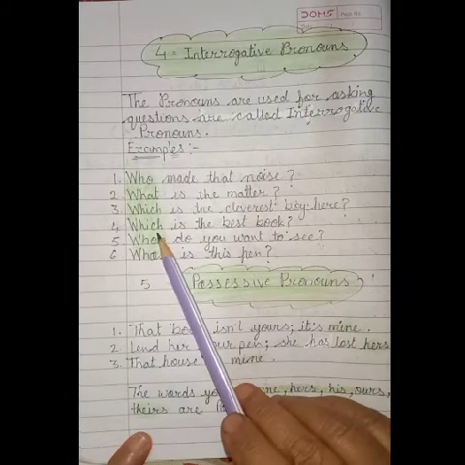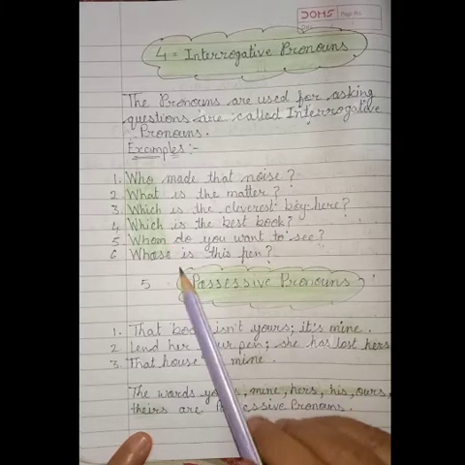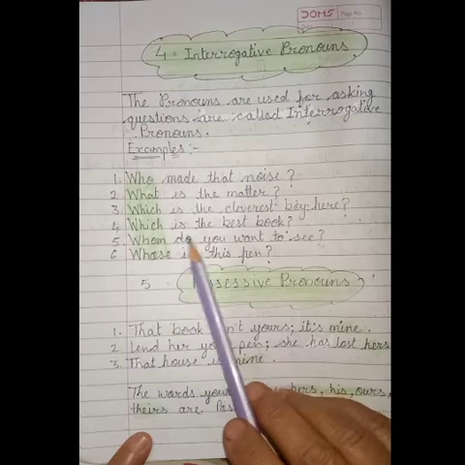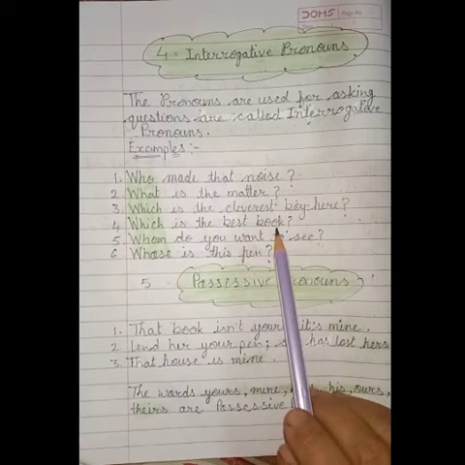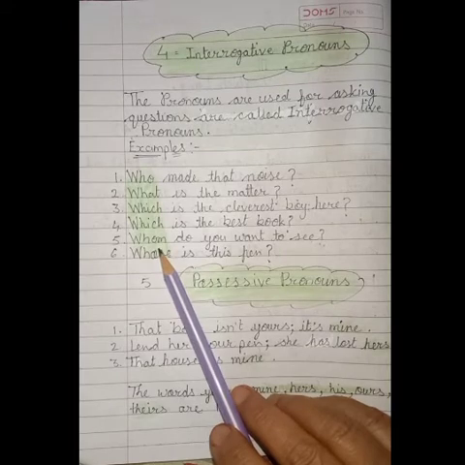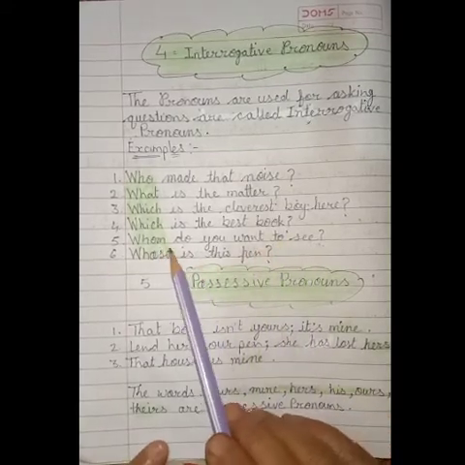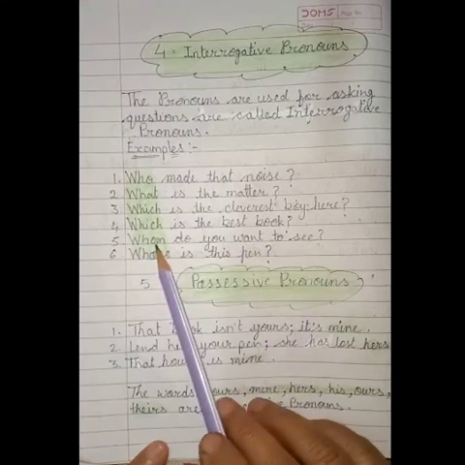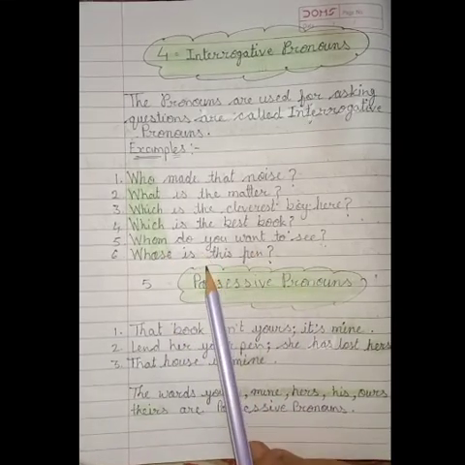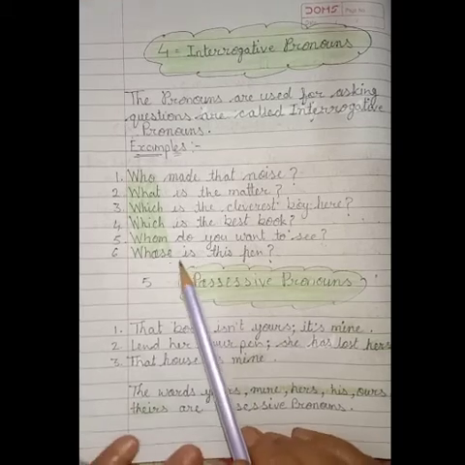This which word helps to make the question. Which is the best book? Okay. And fifth example, whom do you want to see? This whom word is making the question, interrogative.